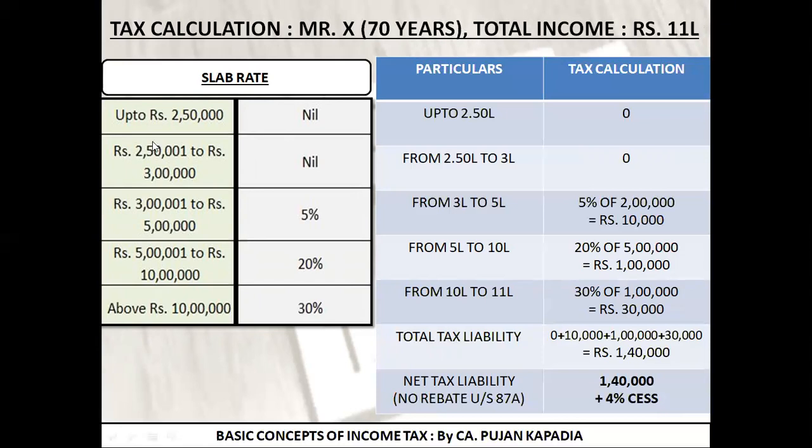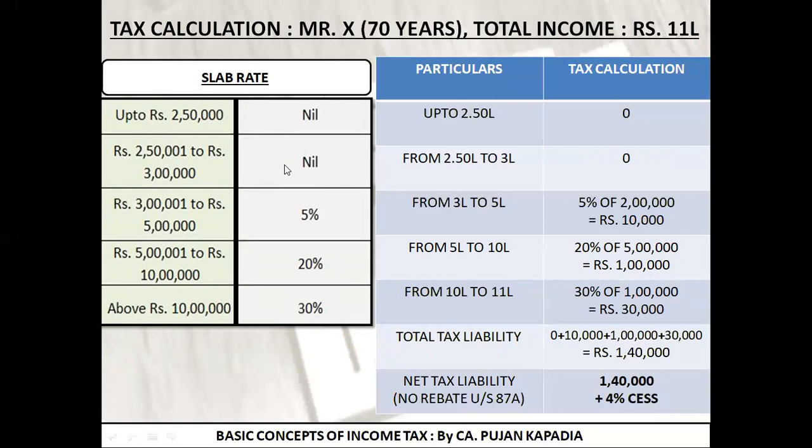Let's check it out. First of all, let's check what is the slab rate as per Income Tax Act. I have just taken an abstract of the table that we had studied previously, that up to 2,50,000 it is 0, up to 3 lakh again 0. Now up to 3 lakh why it is 0? Because he is a senior citizen.